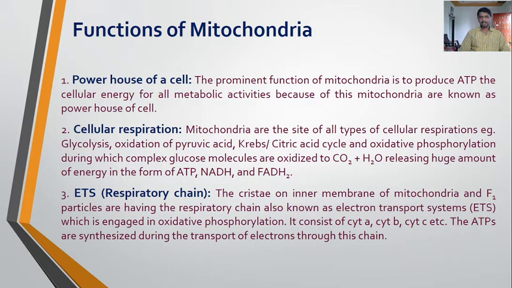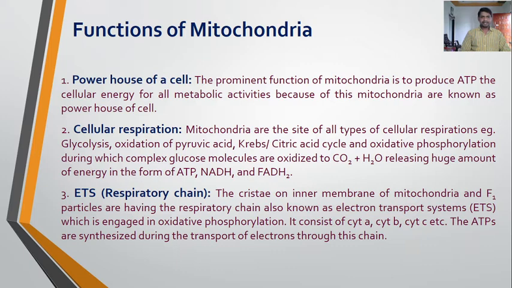So mitochondria are the sites of all types of cellular respiration: glycolysis, oxidation of pyruvic acid, Krebs cycle, oxidative phosphorylation. These are the steps that occur one by one during aerobic respiration. In all these processes, the complex organic molecule, glucose, is broken down into simpler products like CO2 and water, and in this process it releases a large amount of energy in the form of ATP, NADH and FADH2.